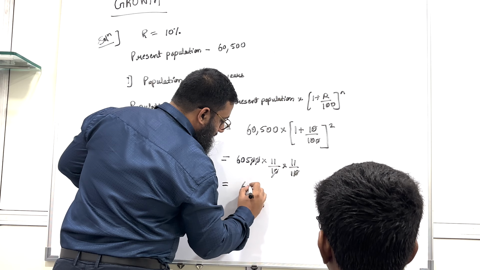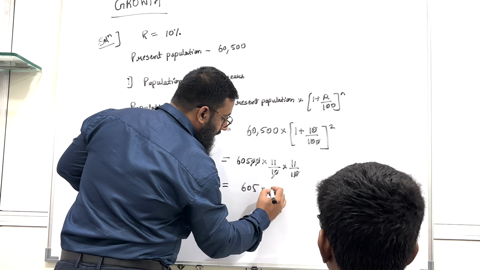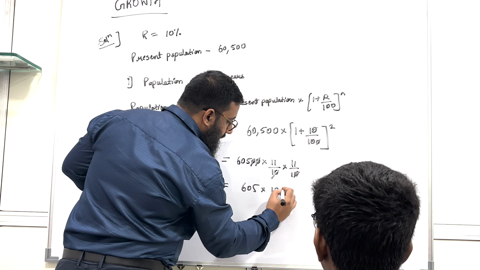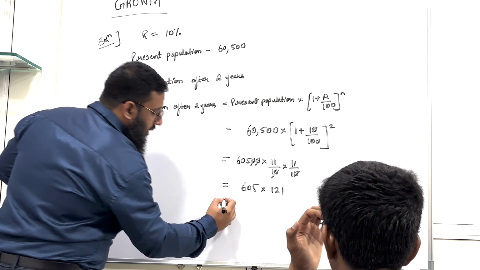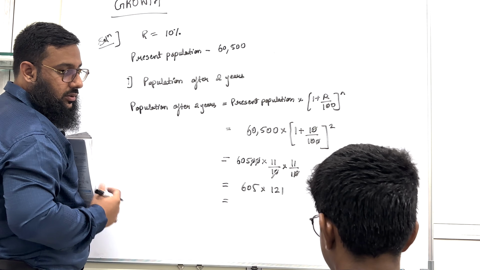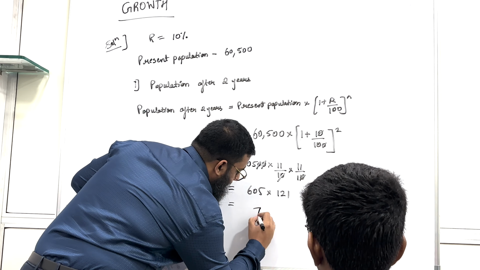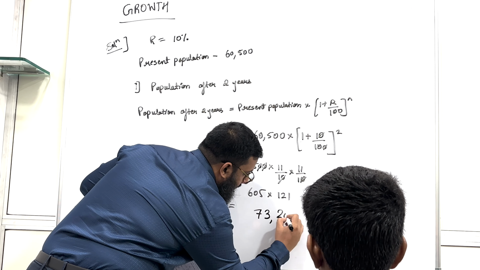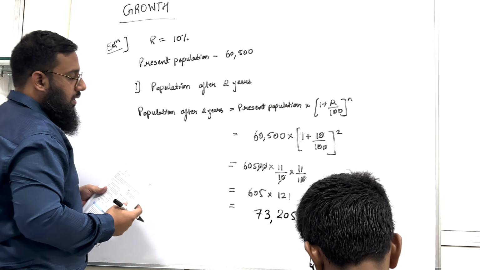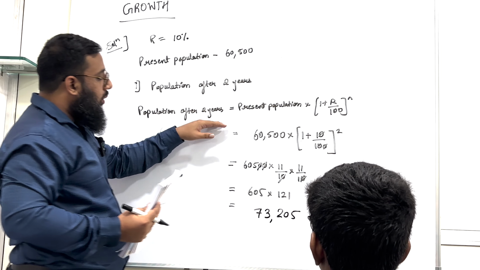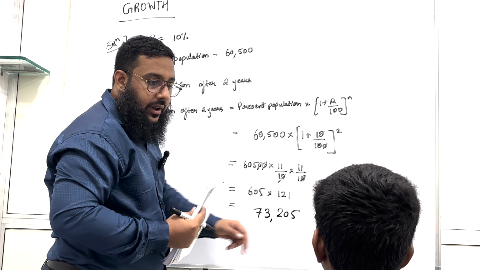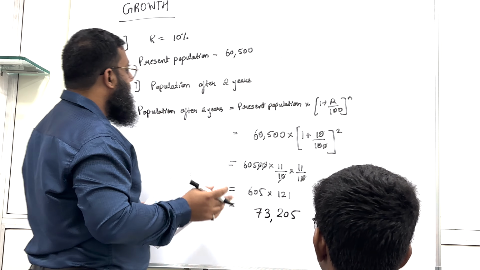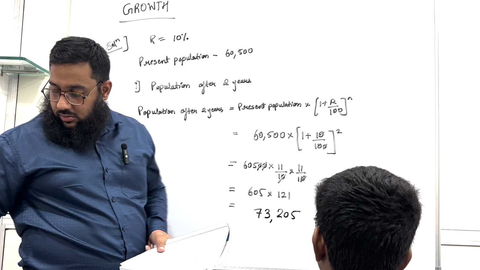So 605 into 11 into 11, which is 121. If you calculate this, it is 73,205. So the population after 2 years will be 73,205.